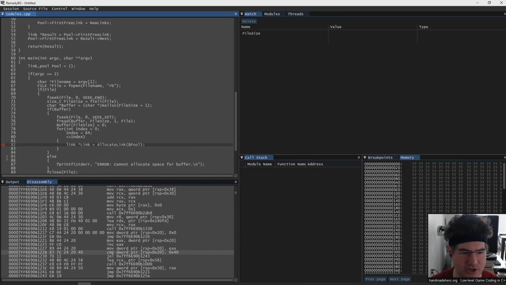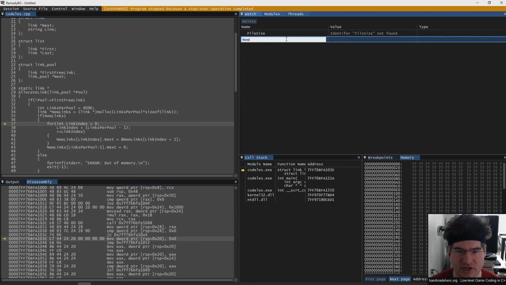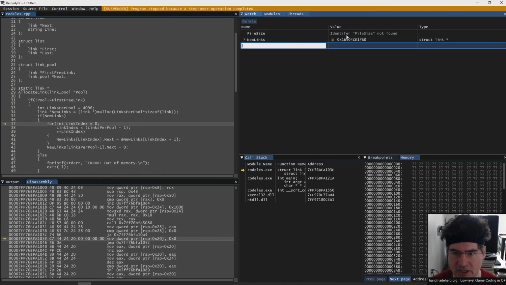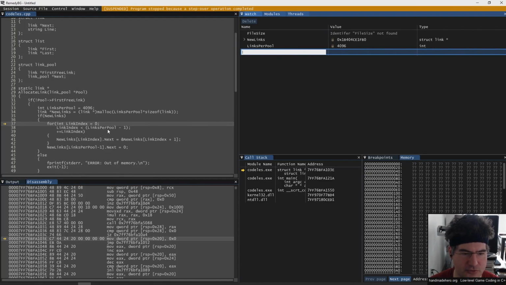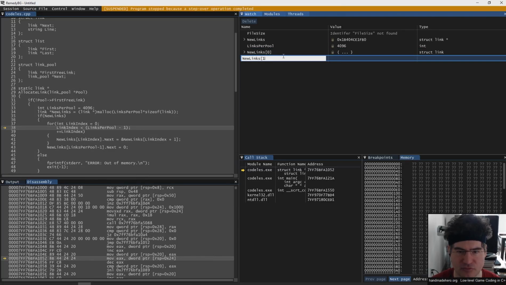All right, let's set a breakpoint here. We're going to walk through that allocation and just see how it looks. Links per pool 4096. We've allocated those out. We've got new links now. Let's take a look at what that looks like. Here's our memory pointer. And links per pool, again, 4096. So let's see how many we're going through. Links per pool minus one. Let's see if we can check to see if the chain that we think should be there actually is there as we run through it.